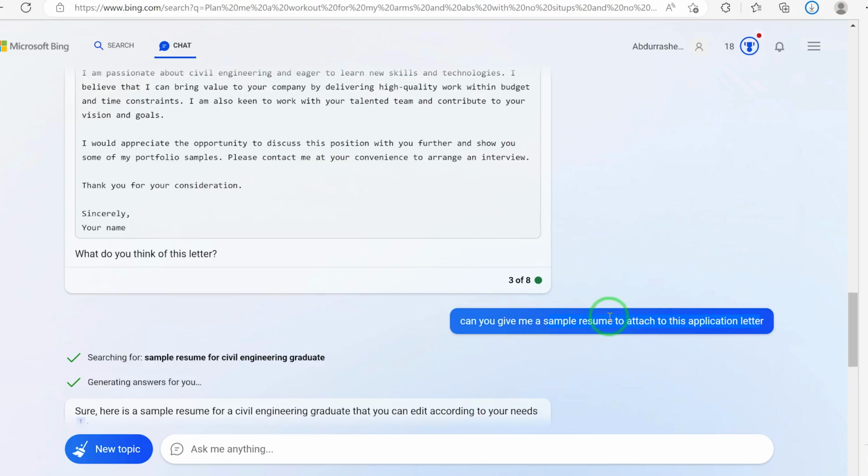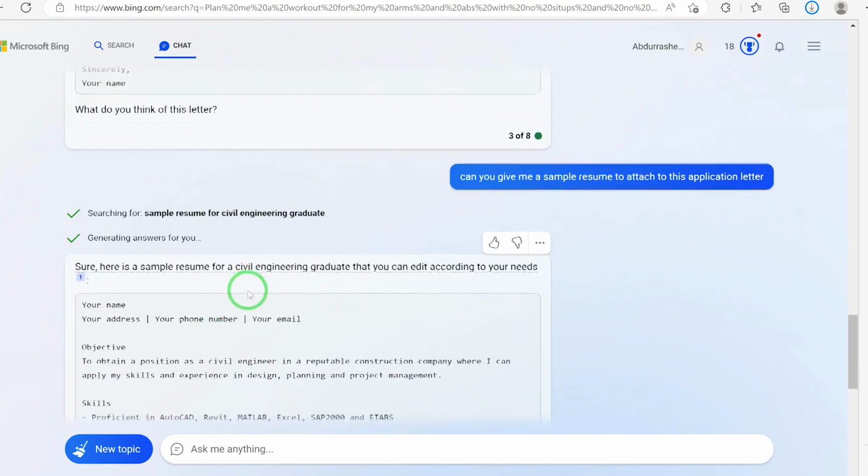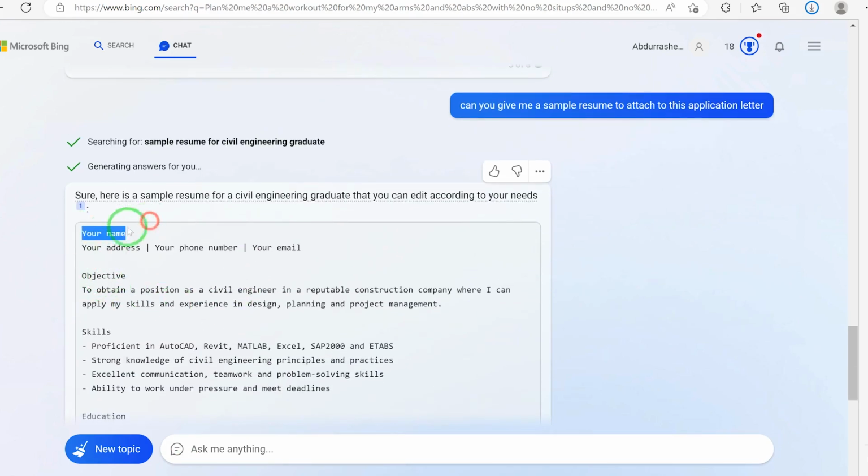I have to attach a sample resume that details my experience, my academics, my objectives, my software knowledge and skills and experience, and even my references. So I asked it to write a sample resume for me, and it says, sure, here is a sample resume. So you give in your name, your address, your phone number, your email, and these are just customizable. You can just go ahead and customize them.